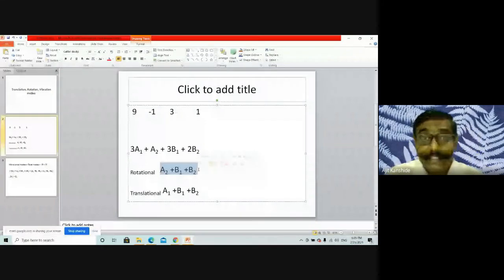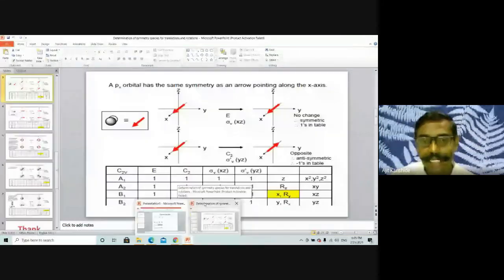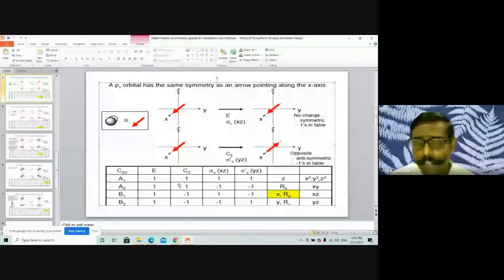Now translatory modes, linear translatory modes, on the basis of the character table I am explaining, I want an answer from you. Let me know, is A1 responsible for a linear or translatory mode? Opposite to A1, if any x, y, z, any linear function is there, then you have to consider that yes, a translatory mode is possible because of A1.